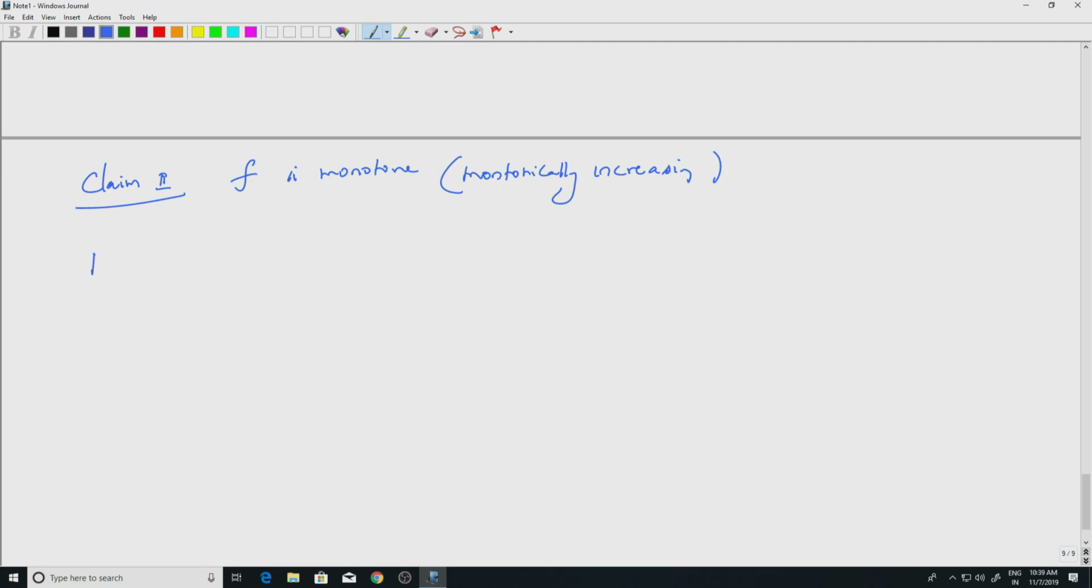Okay, proof. So, this proof is very easy. So, if x is less than y, what does that mean? So, let us go to the ternary expansion. So, I can write x as summation a n by 3 to the n, n equal to 1 to infinity, and y equal to summation b n by 3 to the n, n equal to 1 to infinity, correct.